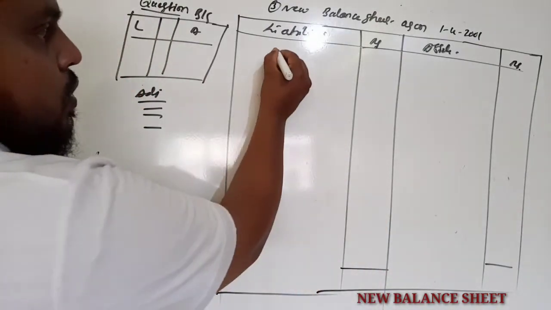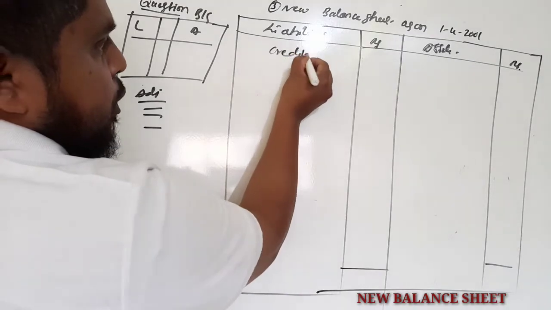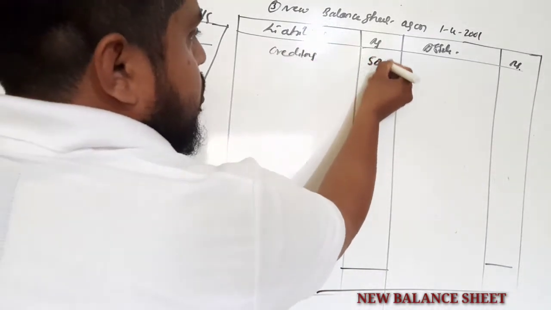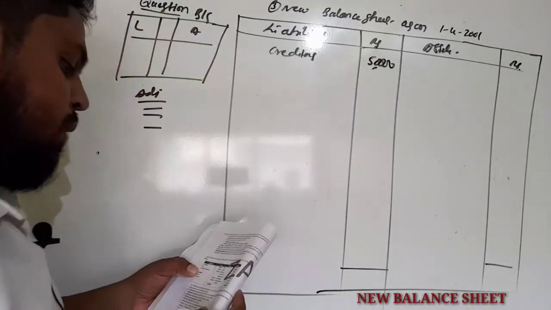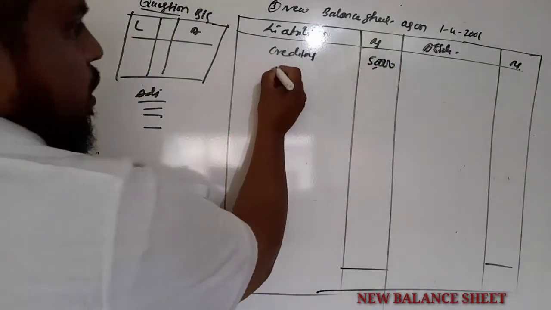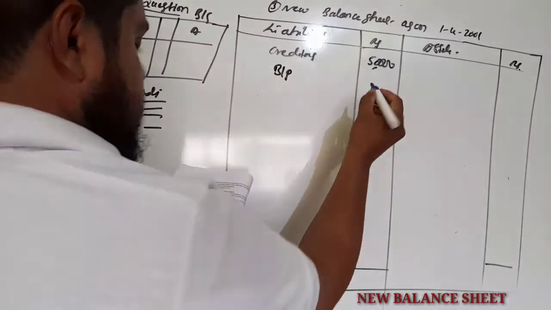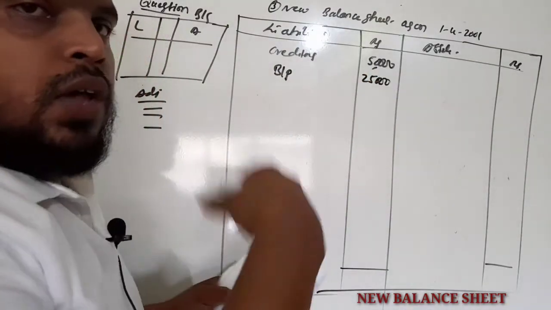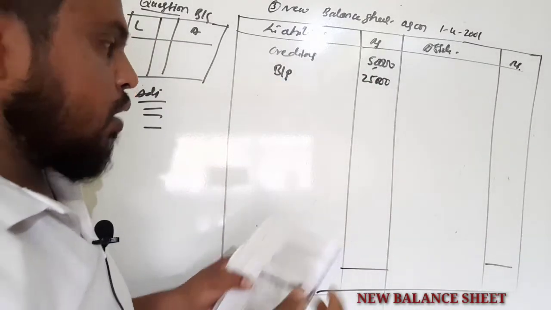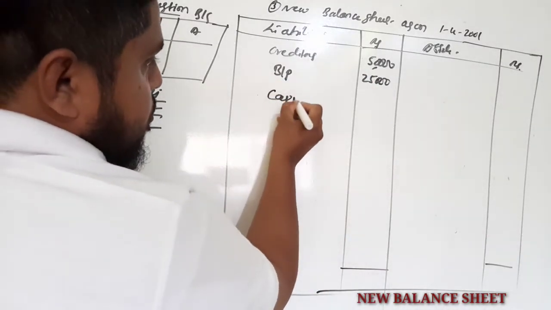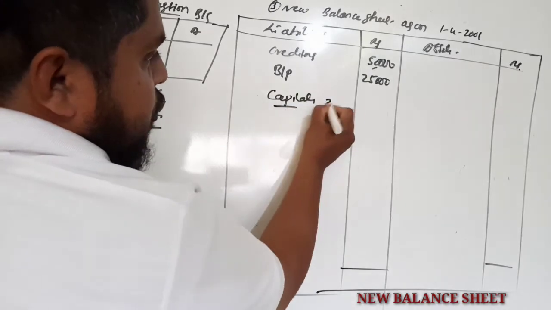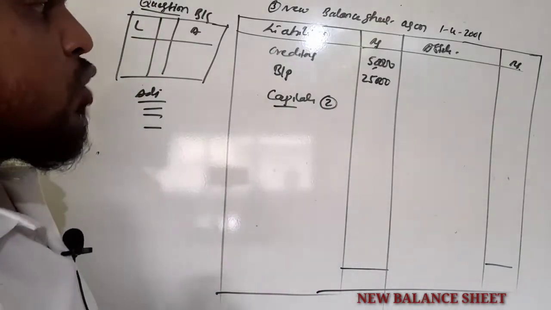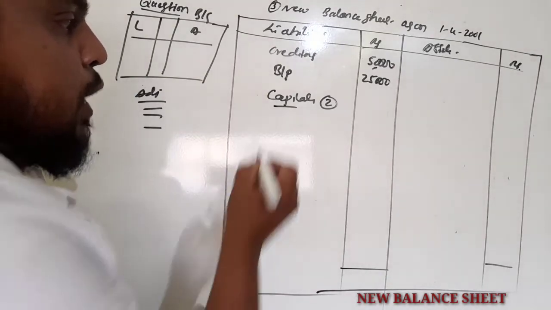So creditors, no adjustment, so 50,000. Next bills payable also no adjustment, 25,000. General reserves already we have taken under the partners capital account, and capitals as per the second step, the partners capital account balance we have to transfer here.